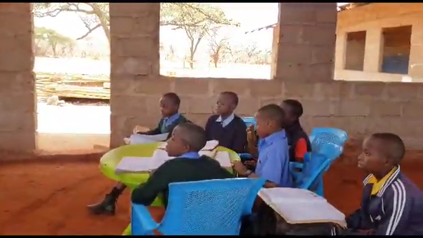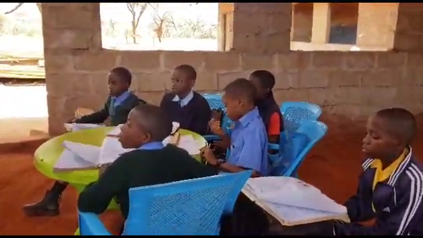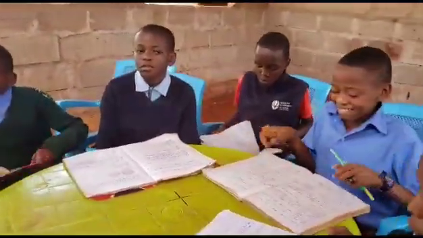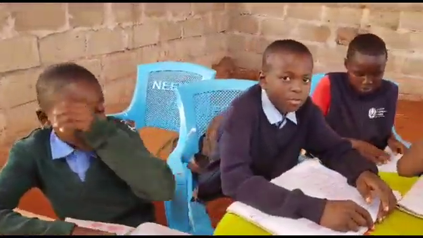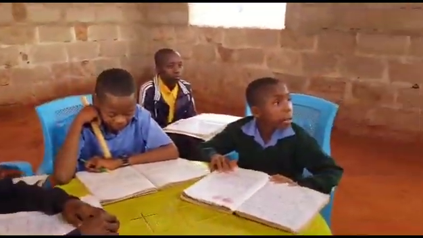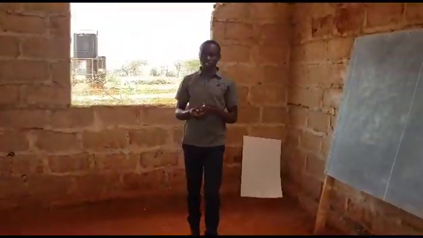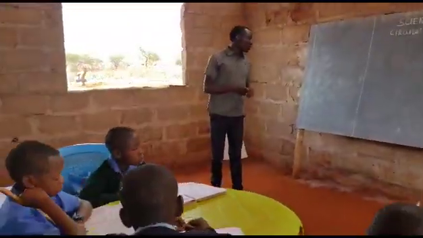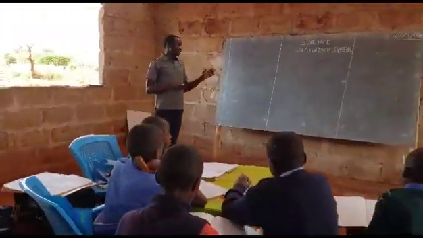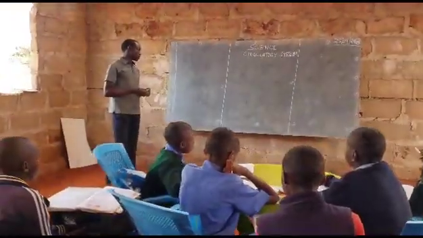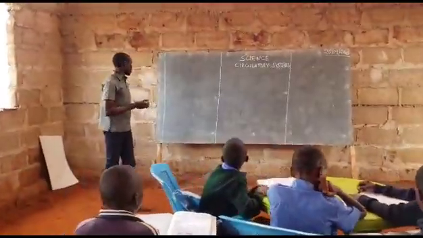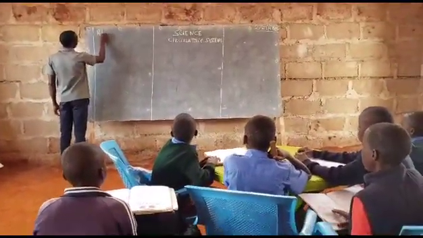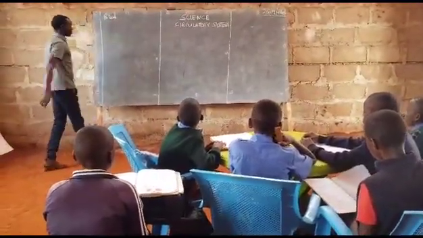We have discussed the circulatory system, which we have seen is made up of three components: blood, heart, and blood vessels. So now today let us start with one component after another. We are going to start with blood.